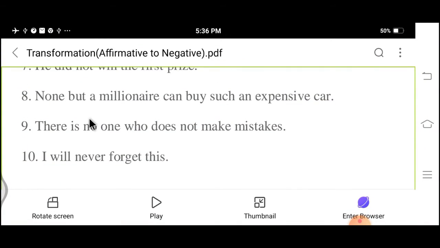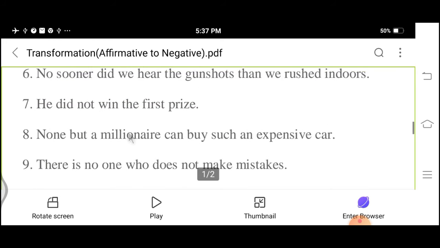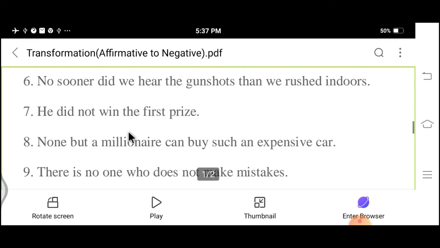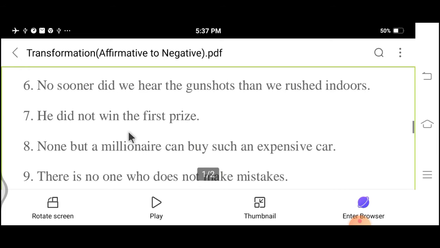So: there is no one who does not make mistakes. It is also right like this: no one who does not make mistakes. This type can make negative.